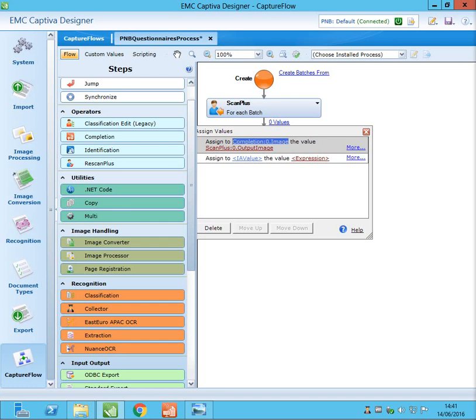Whatever image you scanned will be passed to your desktop completion module, so in the completion module you can see this value. We have nothing much to do on this, so we will save this and later update this process, but for the first flow we will use this default option. Just close this.